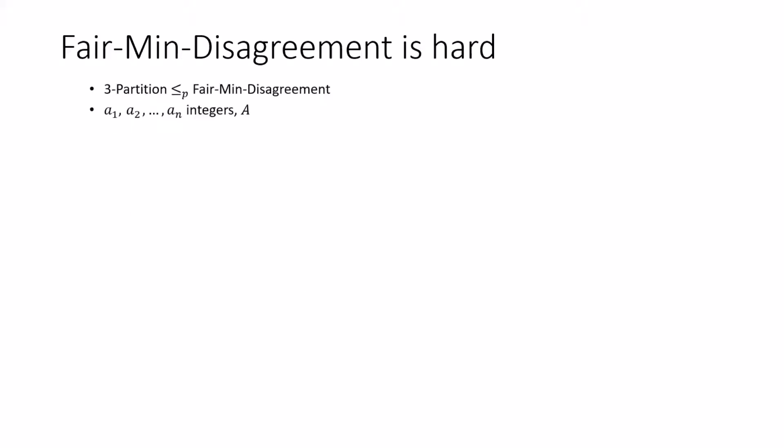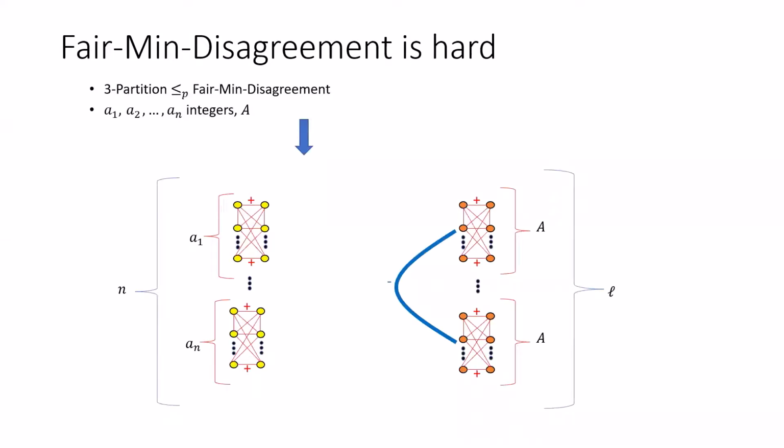So we want to create a reduction from three-partition to our problem, fair min disagreement. So we're given n integers, a1 till an, and a capital A, which is the threshold. We build a graph, which is the input for fair min disagreement. So for each of the n numbers, we create a yellow clique. Each edge in this clique is a plus edge. So we have n such yellow cliques.